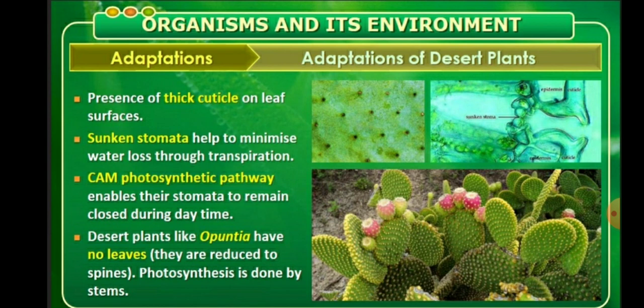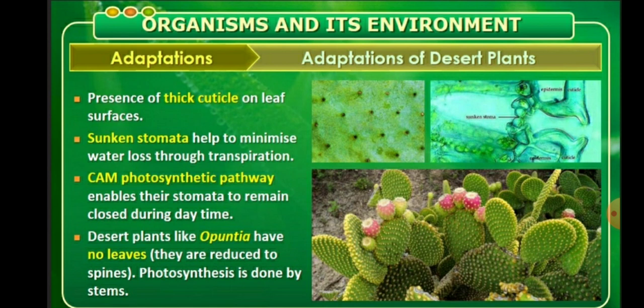Desert plants like cactus, opuntia. In these plants, there is a thick cuticle on their leaf surfaces, and the stomata are present in a sunken form, which helps to minimize water loss through transpiration. And with the help of the CAM photosynthetic pathway, a carbon fixation pathway, the stomata remain closed during the daytime.